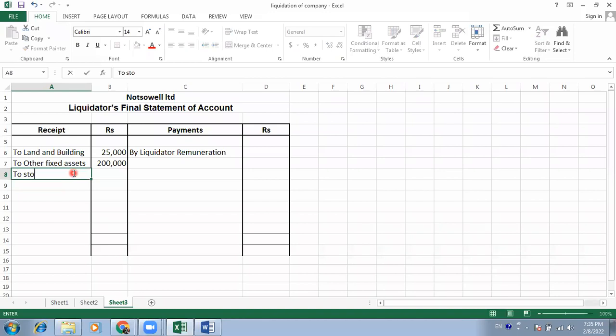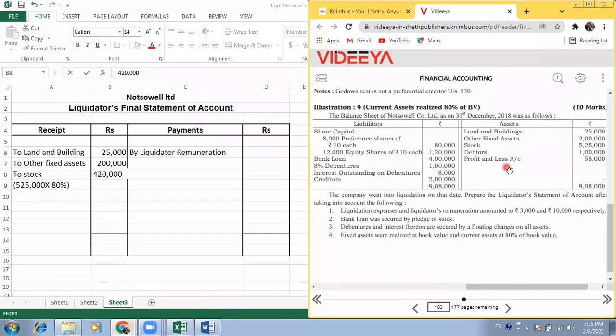How much is it? 5,25,000 multiplied by 80% is 4,20,000. So it will give you 4 lakh 20,000. Okay. Next is your debtors, 1 lakh.